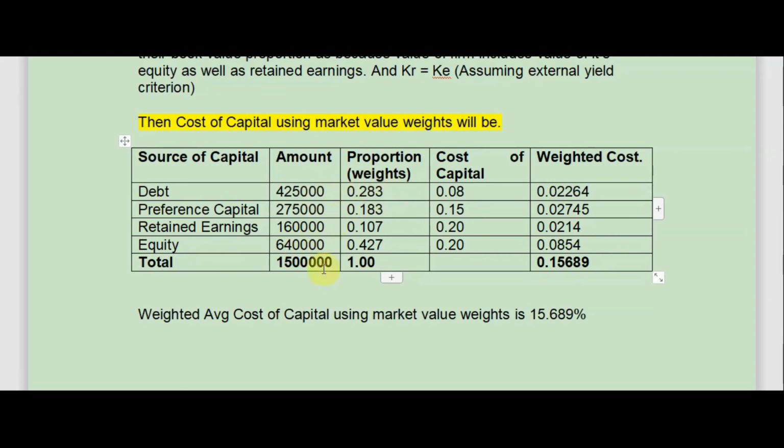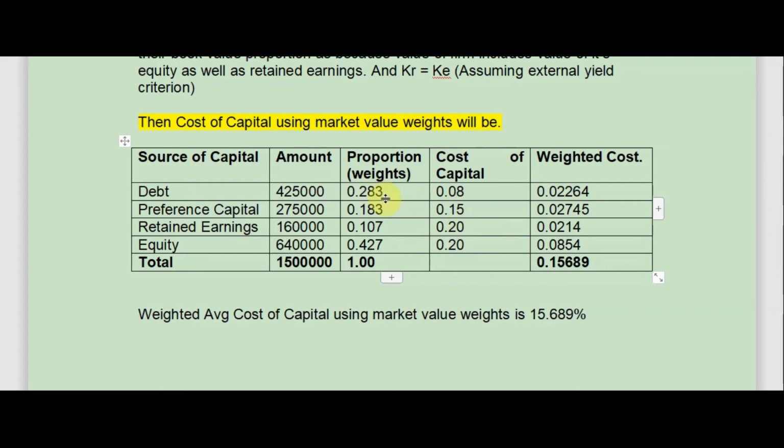4 lakh 25 divided by 15 lakh equals 0.283. 2 lakh 75 divided by 15 lakh equals 0.183. 1 lakh 60 divided by 15 lakh equals 0.107. 6 lakh 40 divided by 15 lakh equals 0.427, and the cost of capital is given as 0.08, 0.15 and 0.20. As we have assumed external yield criteria, KR equals KE, or cost of equity equals cost of retained earnings. So both have a cost of capital which is 20%.